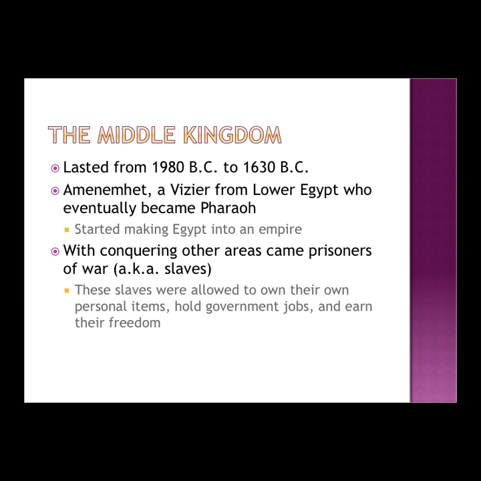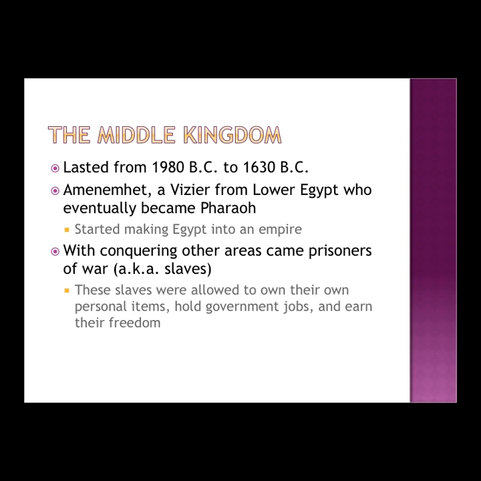The Middle Kingdom. This lasted from 1980 BC to 1630 BC. Amenemhet, a vizier from Lower Egypt, took control and became pharaoh. And once pharaoh, he worked to expand Egypt's borders. By expanding the borders, there came other civilizations that he came to rule, and most of the people who were conquered became slaves. And these slaves, however, did have more rights than most.